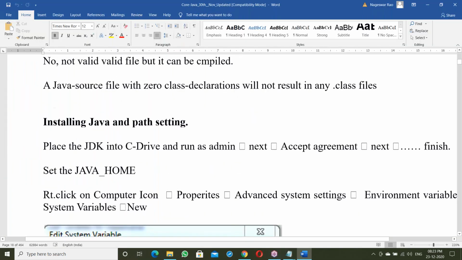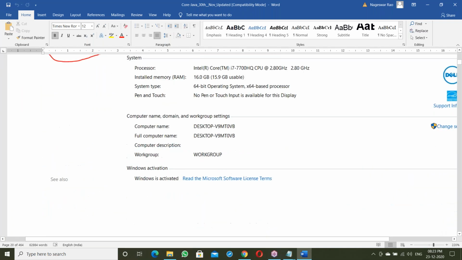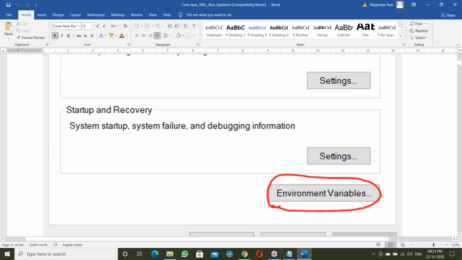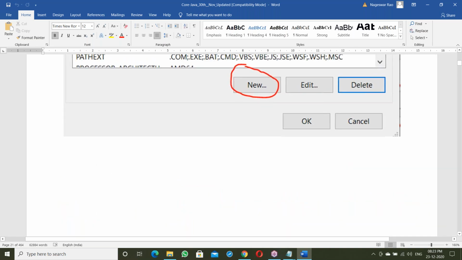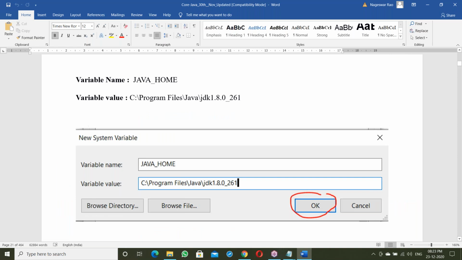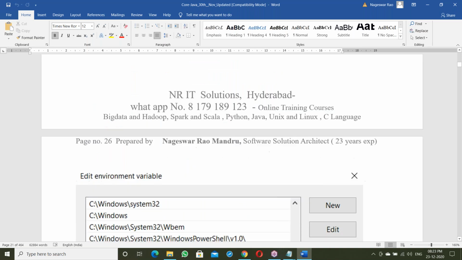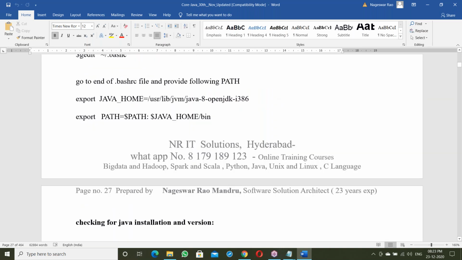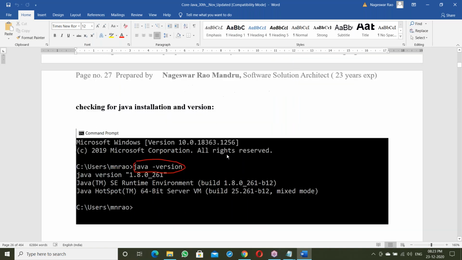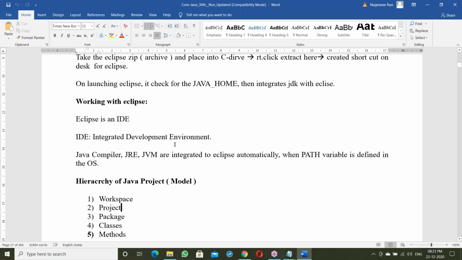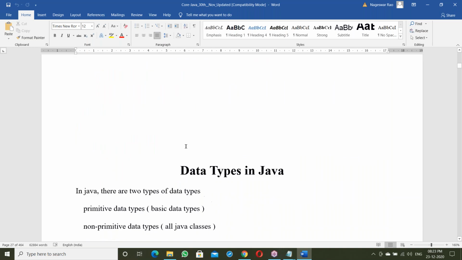This is the Java setup, all the path setup, with screenshots. The steps to set up your Java. Next, on Linux, how to set up Java on a Linux base. Next, Eclipse setup, how to work with Eclipse, the Eclipse environment.